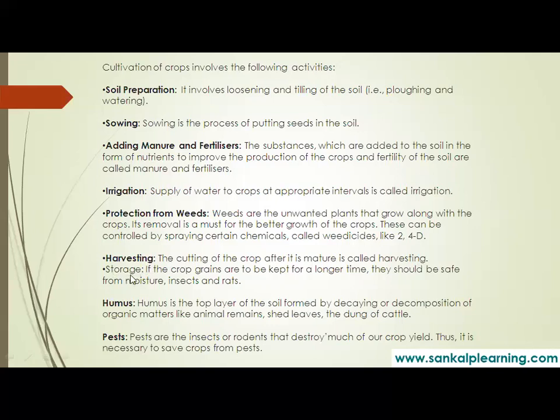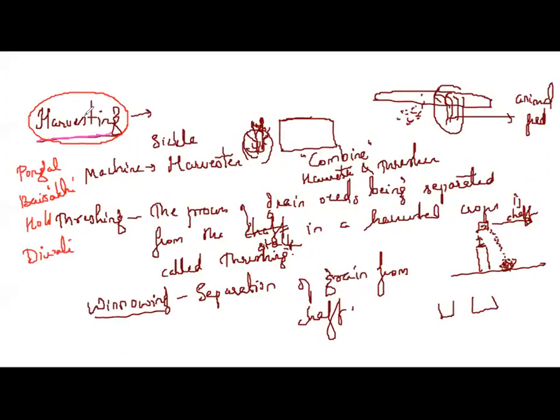Coming to storage. If crop grains are to be kept for a long time, they should stay safe from moisture, insects and rats. See, whatever you have done, preparing the soil, selecting proper seeds, sowing the seeds, irrigation, adding manure and fertilizers, removing the weeds by weeding, then harvesting using a harvester and thresher, then winnowing and separating the grains, so you have pure grains now. These grains have to be stored properly, because that is the effort of a year, correct or no?